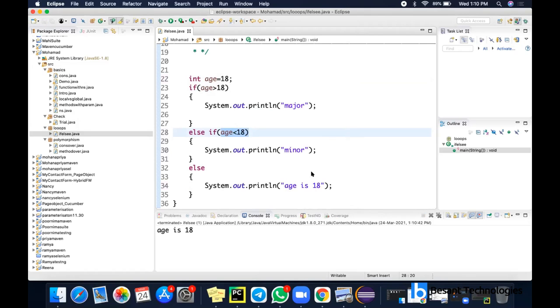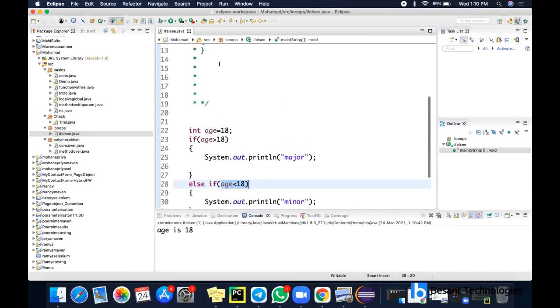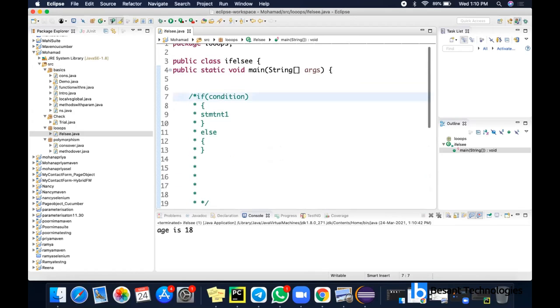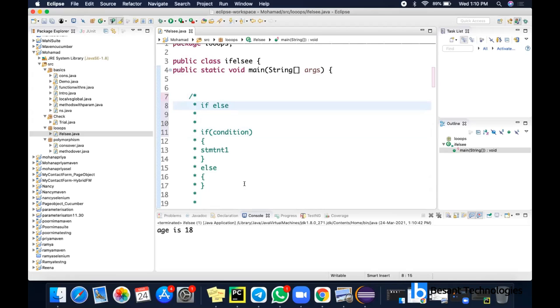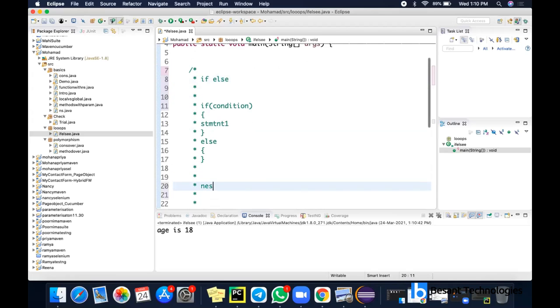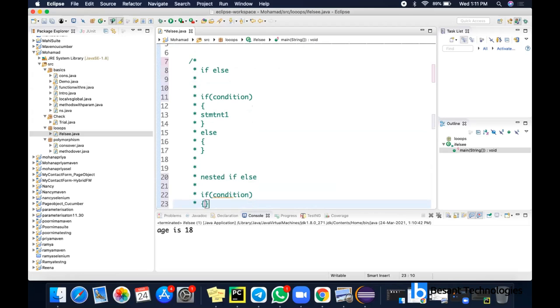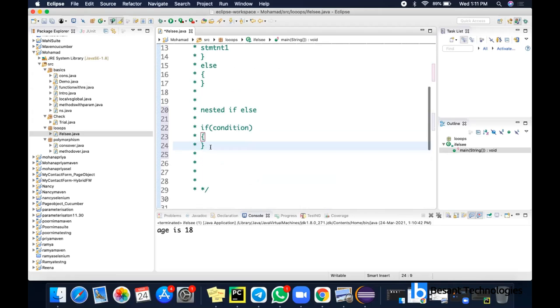What we are seeing here is nested if else. So the syntax is: if a certain condition is true, this block will be executed. Else if another condition is there, and if that condition is true, then this else if block will be executed. Otherwise, the else block will be executed.